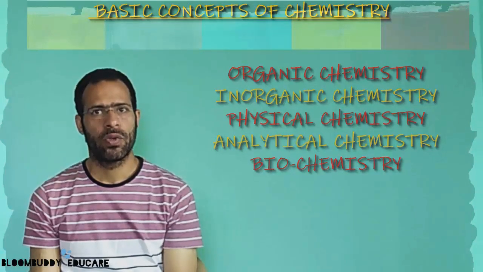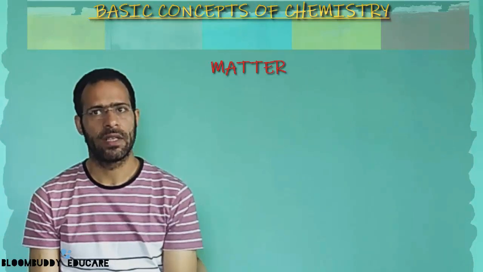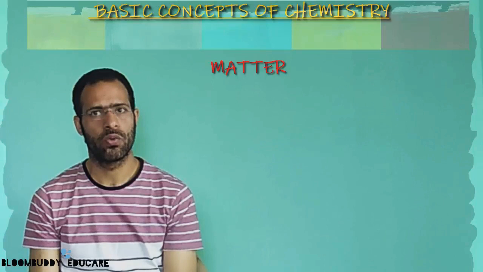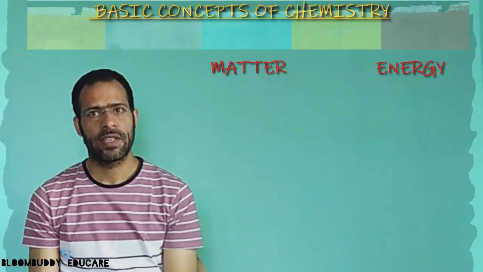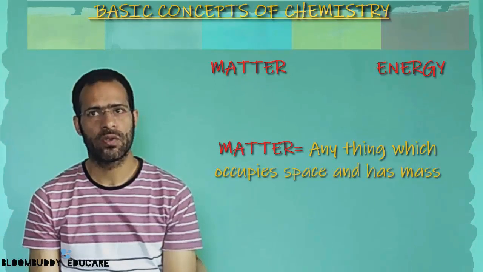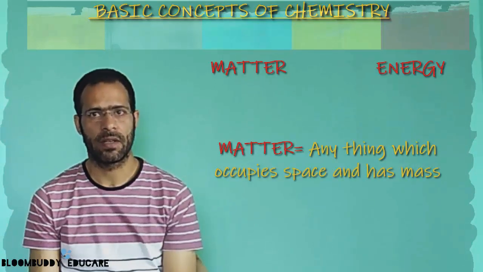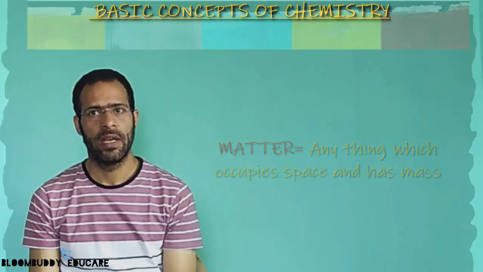So the first thing that we do in chemistry is that we have to classify matter. If you look at the classification of matter, the entire universe consists of only two separate entities, which are matter and energy. So in this section we'll be dealing with matter. So let's see what matter is. Anything which occupies space and has mass is called matter. For example, stone, clay, etc., are all included in matter.